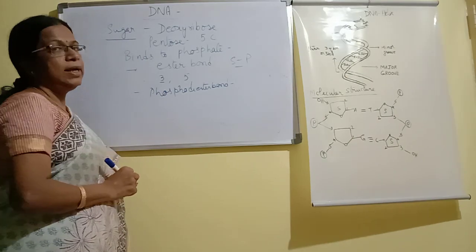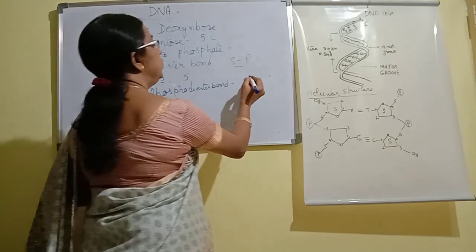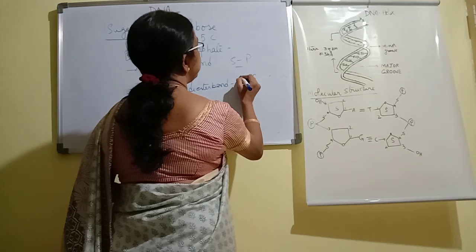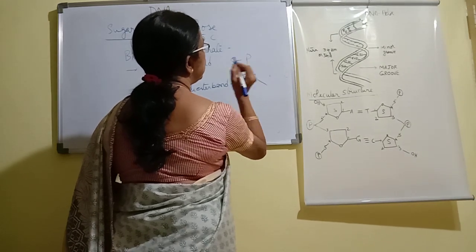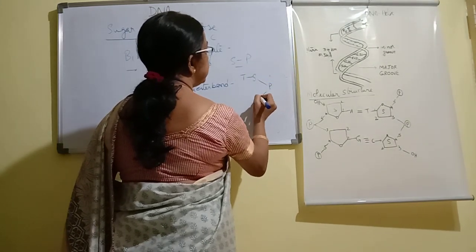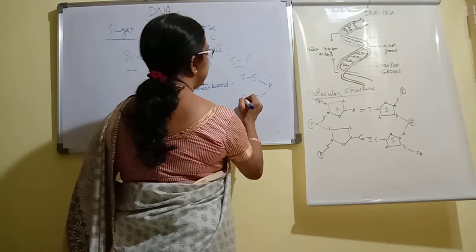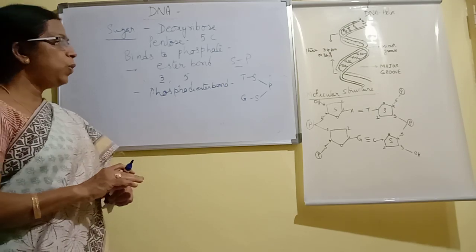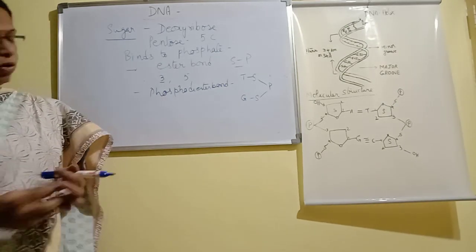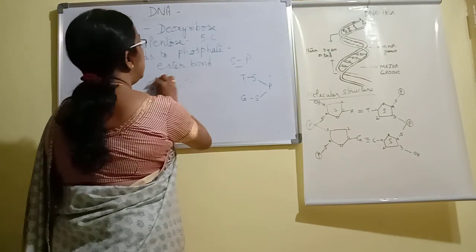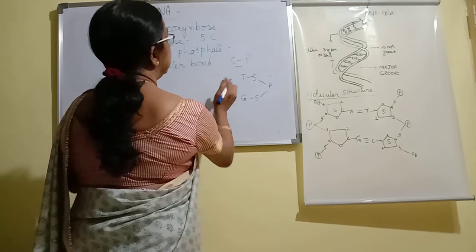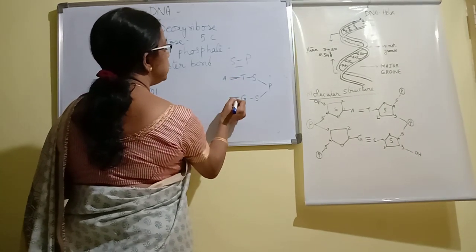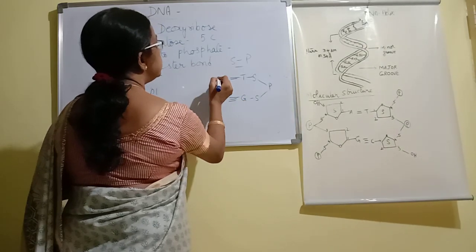So a phosphodiester bond is formed between the sugar of the previous nucleotide and the sugar of the next nucleotide. Here, say adenine is present, and suppose this is cytosine.